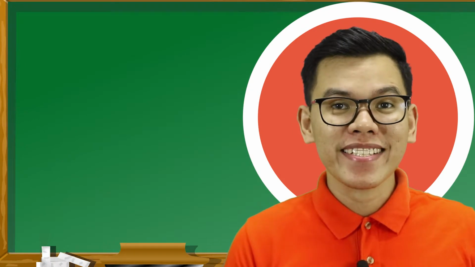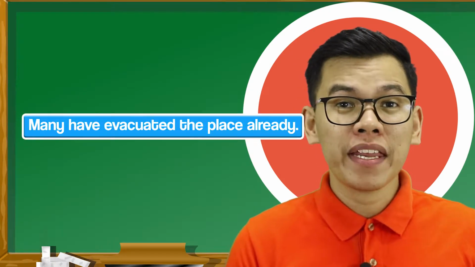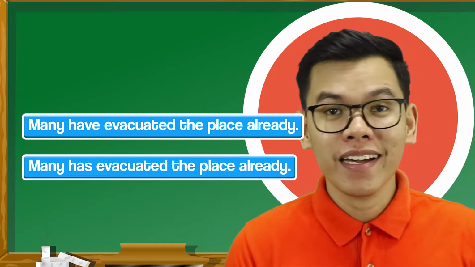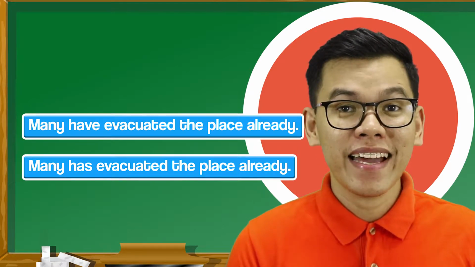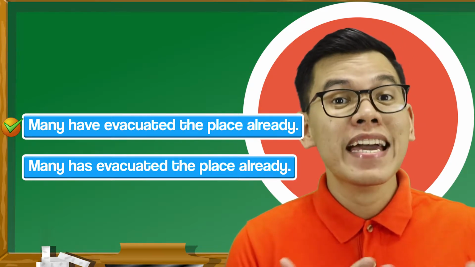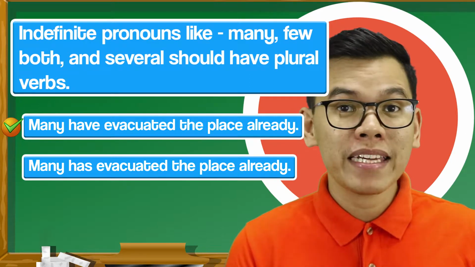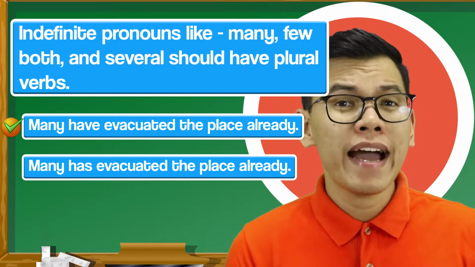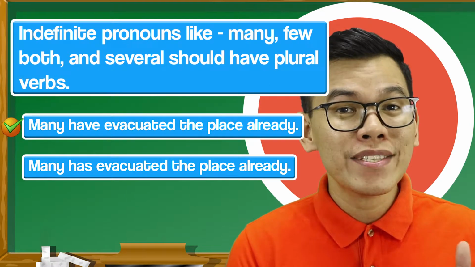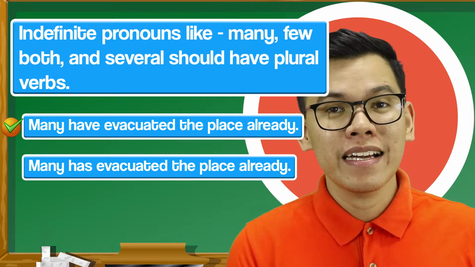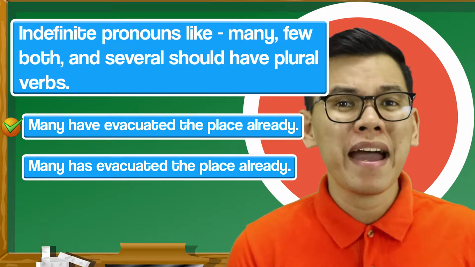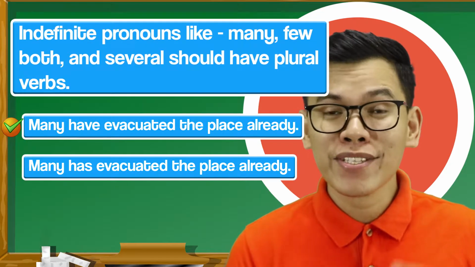Let's look at these examples. Number 1, many have evacuated the place already. Number 2, many has evacuated the place already. Which one do you think is the correct one? Right, it is the first sentence because the rule says that indefinite pronouns like many, few, both, and several should have plural verbs. Now, just like what I said in the first video, we need to familiarize these pronouns so that when we construct sentences, we make them grammatically correct. Got it? Let's go to the next one.